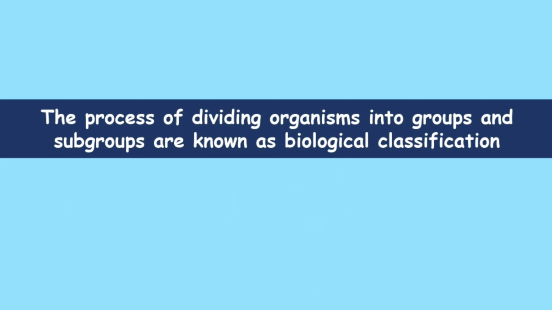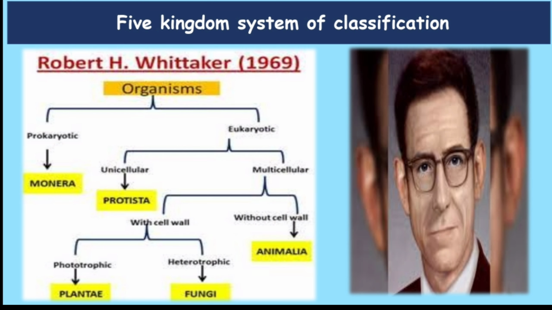So how will you define biological classification? The process of dividing living organisms into groups and subgroups is called biological classification. There was an American ecologist named Robert Harding Whittaker. He divided the living organisms into 5 groups. First, he classified living organisms into 2 types, that is prokaryotes and eukaryotes. Prokaryotes are the ones which do not have a proper nucleus. You can say they do not have a well developed nucleus.